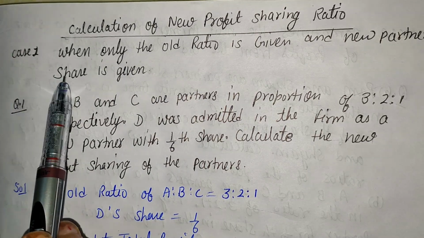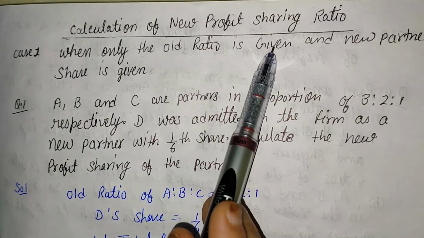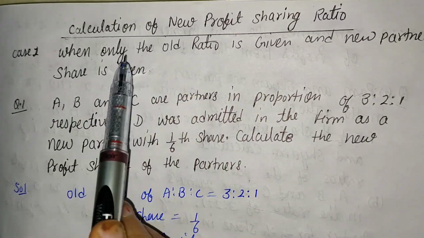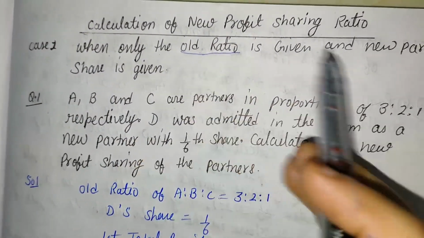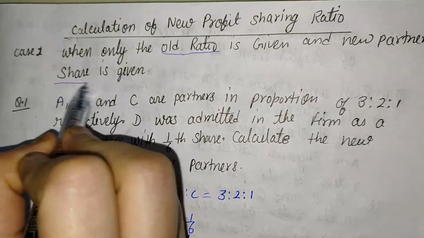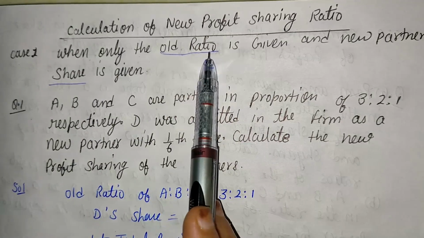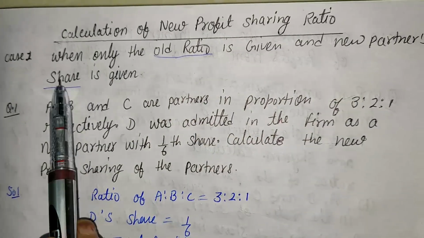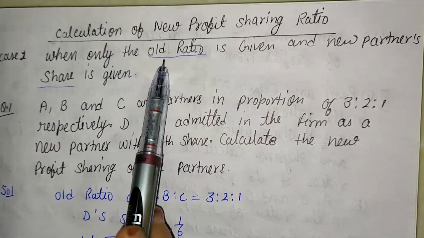Here the first case is when only the old ratio and the new partner's share are given. The first thing given in the question is the old ratio, and the second thing given in the question is the new partner's share. It means in case number 1, 2 things are given: the first is the old ratio and the second is the new partner's share. At that time we recognize that it is case number 1.